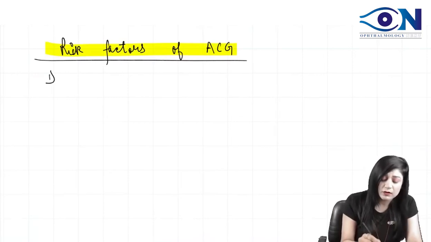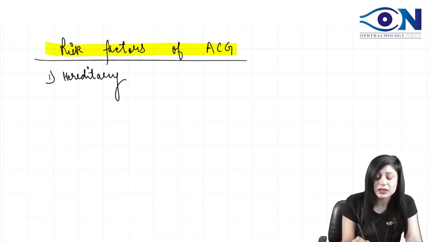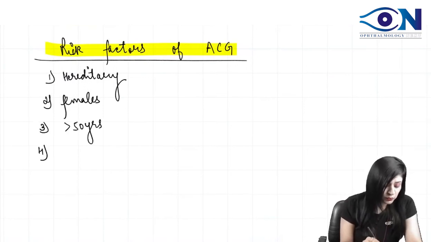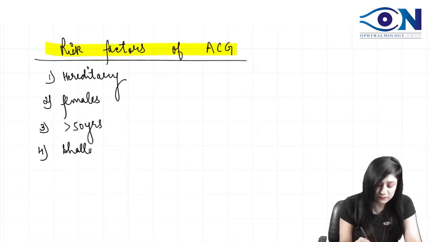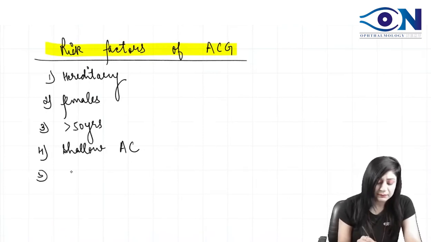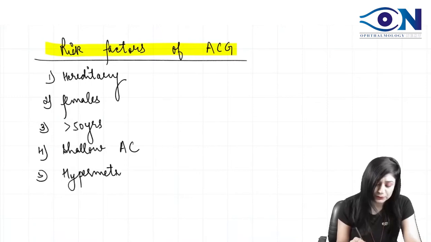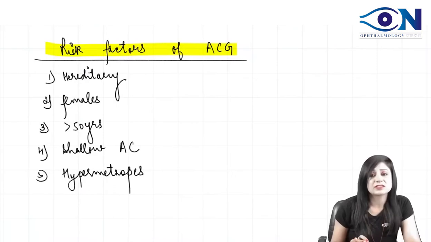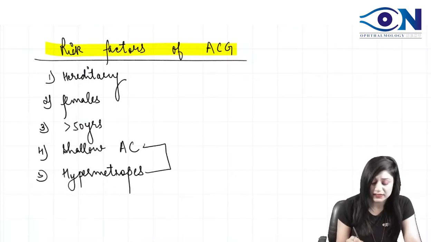Number one, obviously hereditary. So we can have the hereditary predisposition for acute congestive glaucoma. Then it is more common in females, especially more than 50 years of age, and all those who have a shallow anterior chamber. For example, there can be hypermetropes. Those people who are having hypermetropia also have a high risk. Why? Because they also have a shallow anterior chamber.